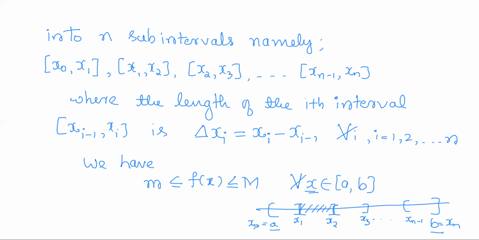As x can vary from a to b, I'll just vary x from x0 to x1, x1 to x2, x2 to x3, like this, xn minus 1 to xn. So as f is bounded on the closed interval a comma b, it will be bounded on each of the subintervals. As each of these is a subset of the closed interval a comma b, on each of the subsets also the same result holds, right?